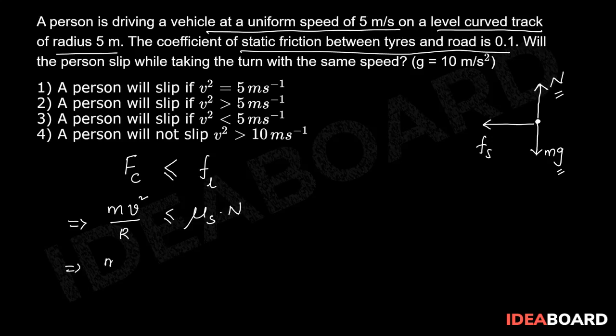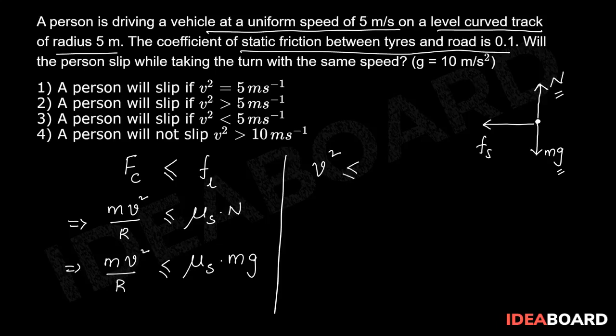So this implies mv square upon r is less than or equal to mu s times mg. On further simplification we can write this as v square less than or equal to mu s r g. So this implies v square is less than or equal to 5 meter per second whole square.